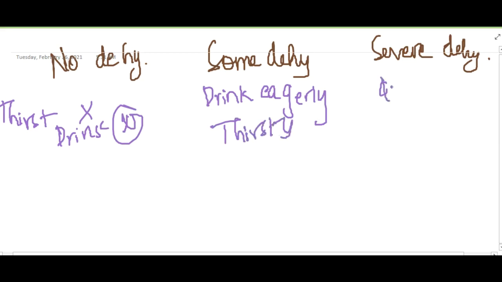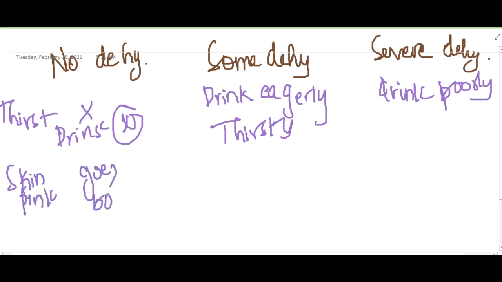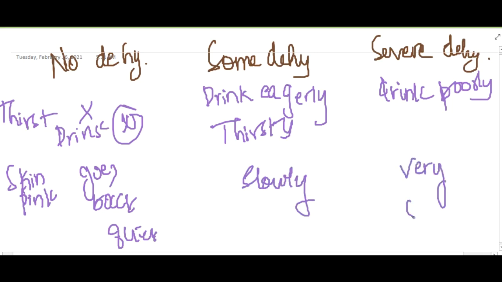If the baby is not able to drink or drinks poorly, then severe dehydration. On skin pinch, if it goes back quickly, no dehydration. If it goes back slowly, some dehydration. If it goes back very slowly, severe dehydration.